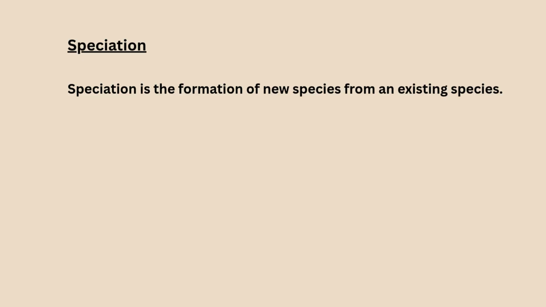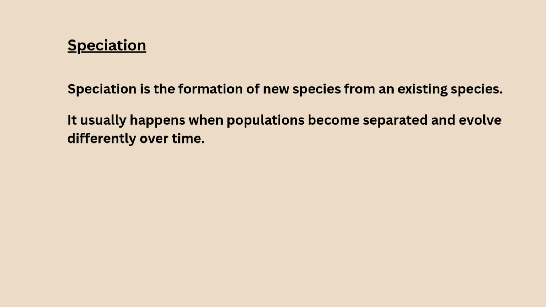Speciation is the formation of a new species from an existing species. It usually happens when populations become separated and evolve differently over time.